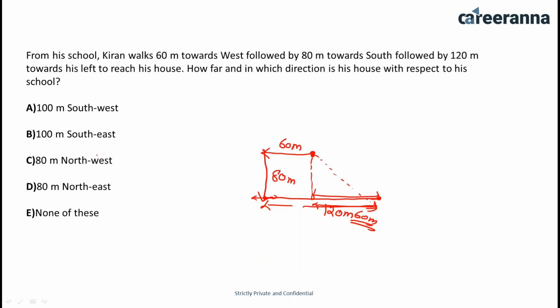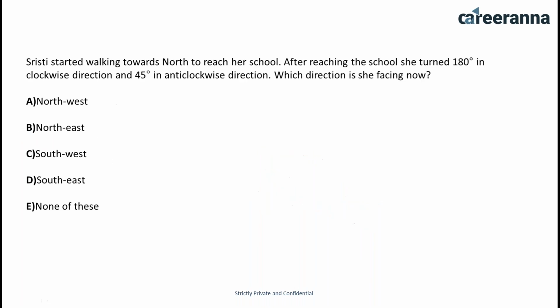So if you see in the options, you can directly say that option B is the right answer. Or you can use the Pythagoras theorem and easily calculate the answer for this. So option B is the right answer. Mostly students gave the right answer for this question. Okay, so let's move on to the next question. This is our next question. Please try to solve it, and then we are going to discuss it.